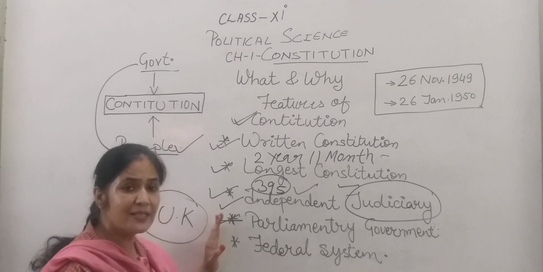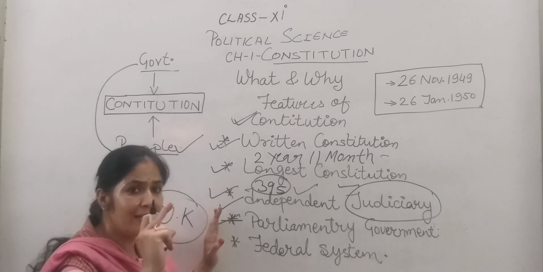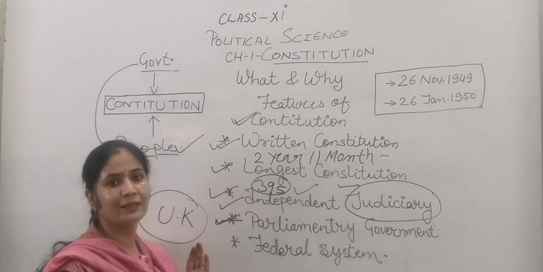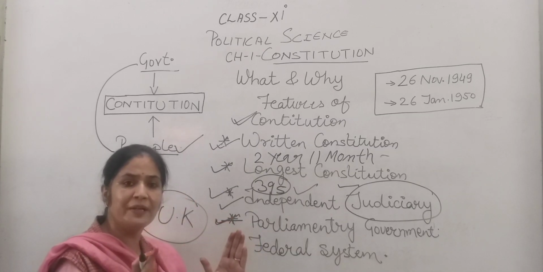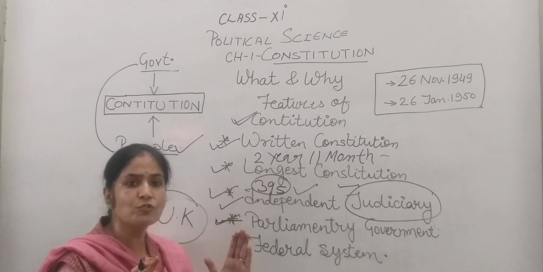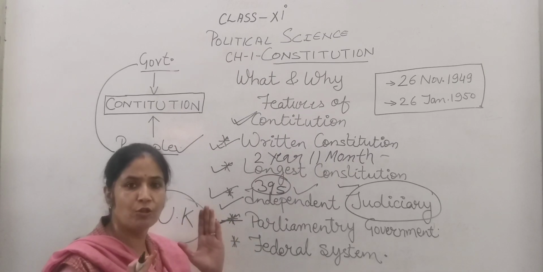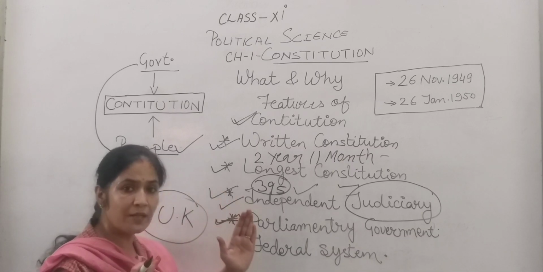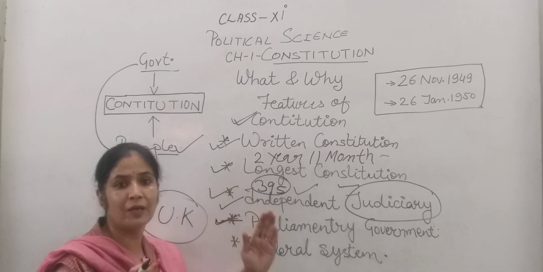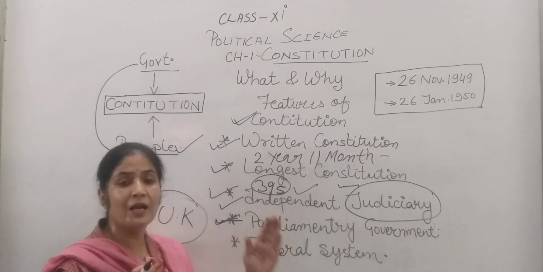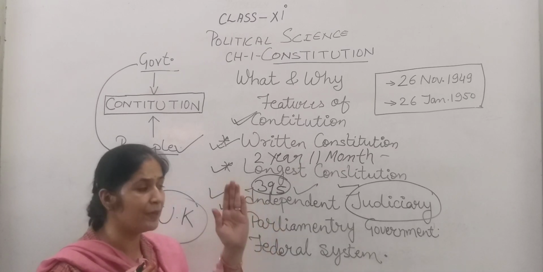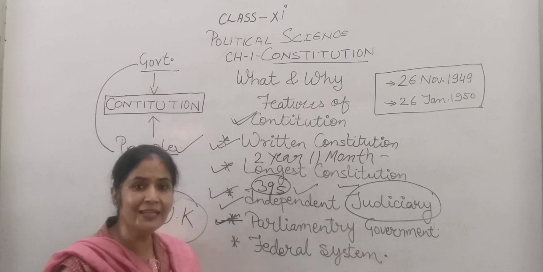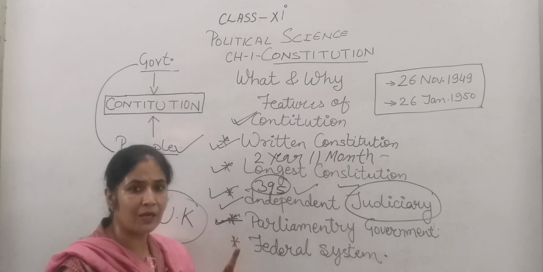The borrowed feature of the Indian constitution is the parliamentary form of government. Parliamentary form of government means there are two houses of the parliament. First is Lok Sabha, second is Rajya Sabha. Lok Sabha is the house of the people. Why is Lok Sabha the house of the people? Because the members of the Lok Sabha are directly elected by the people.